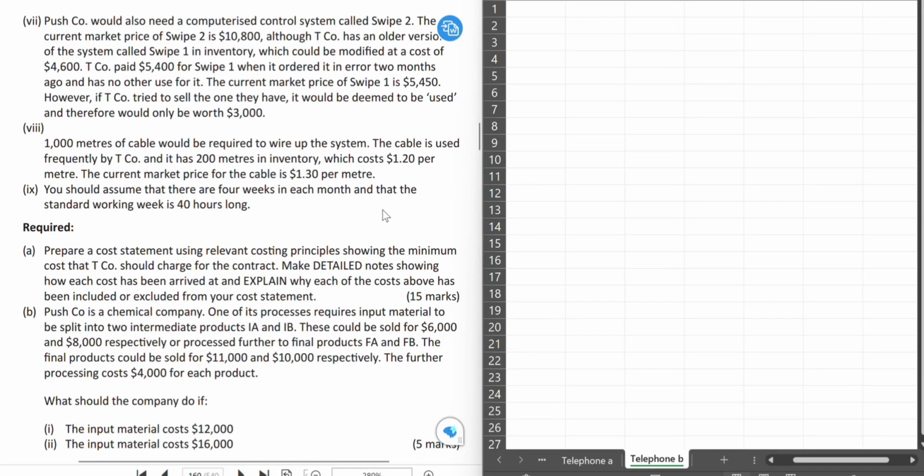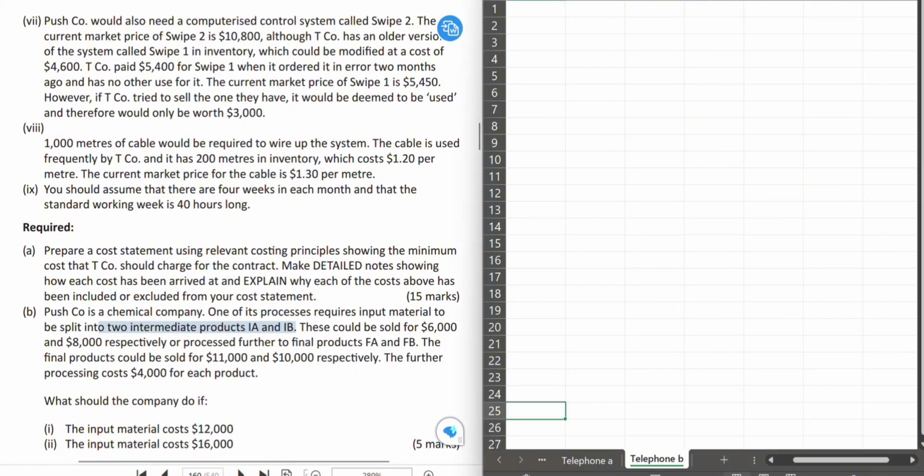So let's look at part B of the telephone call. We've dealt with part A, the 15 marks, all done. Now we want to deal with the 5 marks questions, and let's go into it quickly. Push Coal is a chemical company. One of its processes requires input material to be split into two intermediate products, IA and IB.